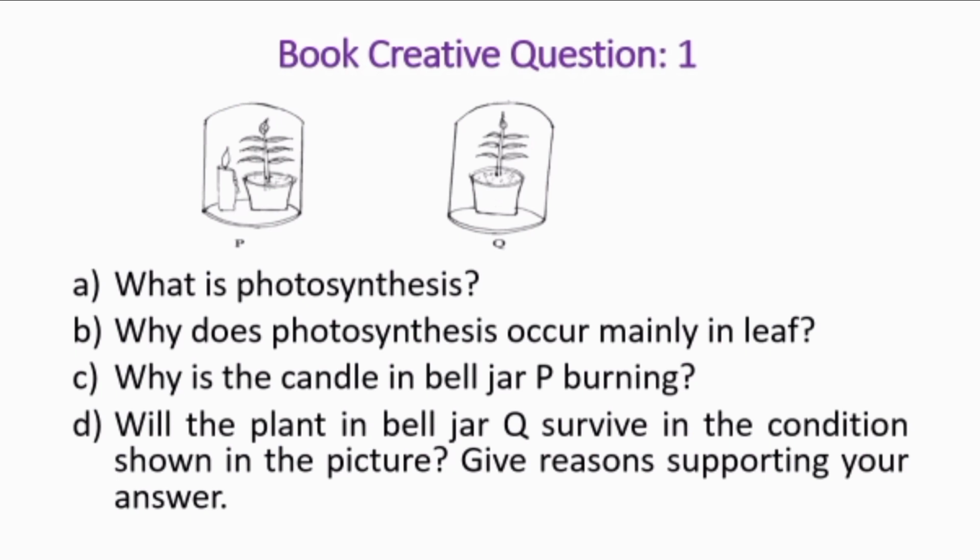Question number A. What is photosynthesis? Question number B. Why does photosynthesis occur mainly in leaf? Question number C. Why is the candle in the bell jar P burning? Question number D. Will the plant in bell jar Q survive in the condition shown in the figure? Give reasons supporting your answer.